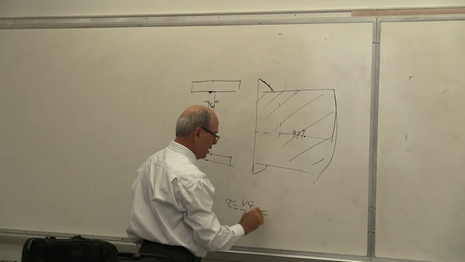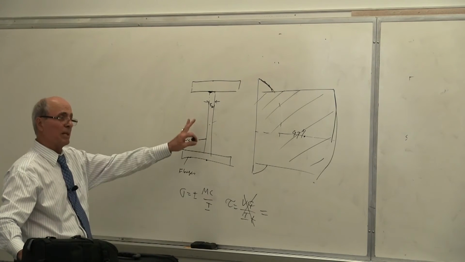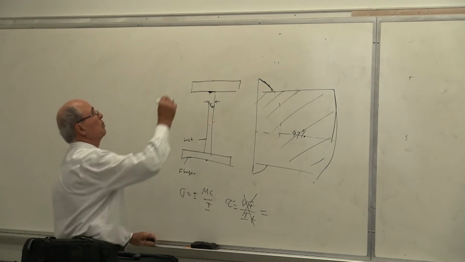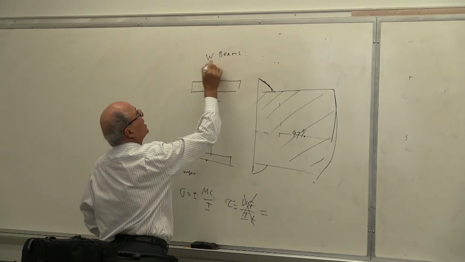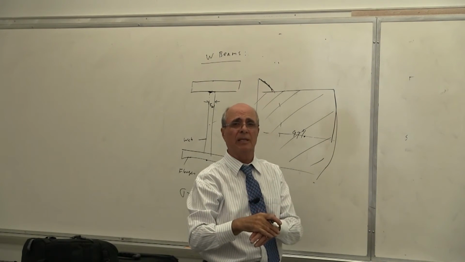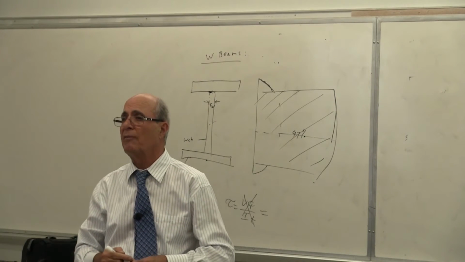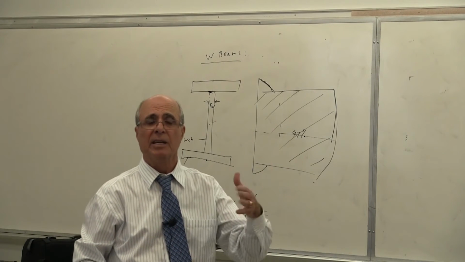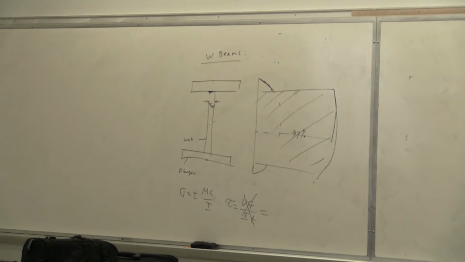For that reason, according to today's code, American Standard Code, this is for American Standard wide flange beams. So please write it down. This is W beams only, not any other beam. If you go in the factory, you put 3 pieces of steel together and weld it together, any side of that does not qualify. These are the beams that you have to buy from a manufacturer, and there are all the code people sitting in Pittsburgh and New York. There are thousands of people working on this based on the American Standard steel. Everybody understand what I'm saying?